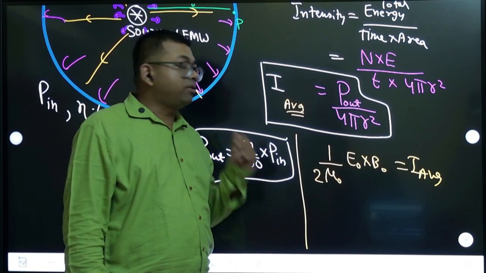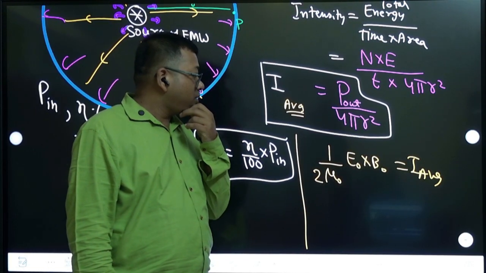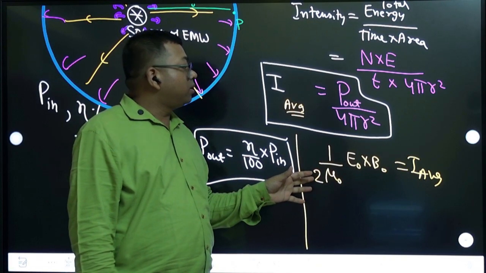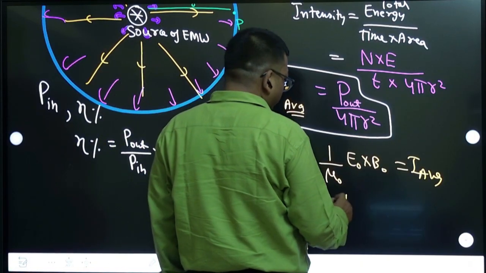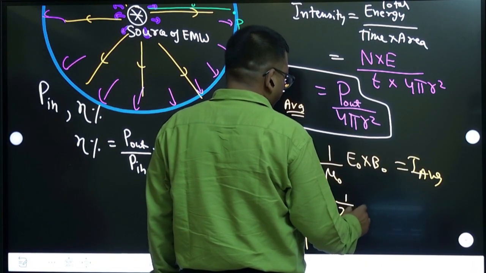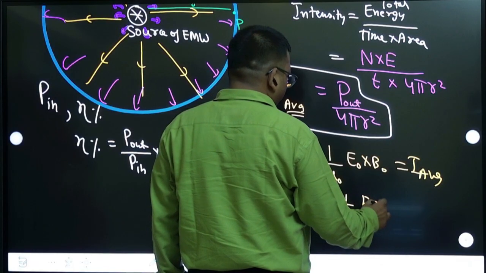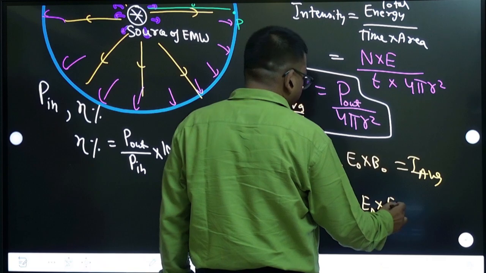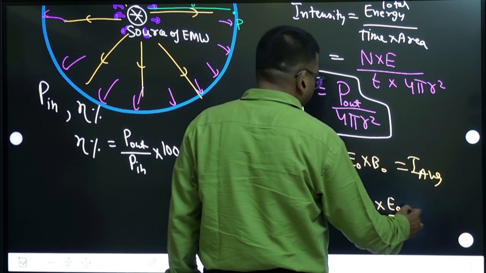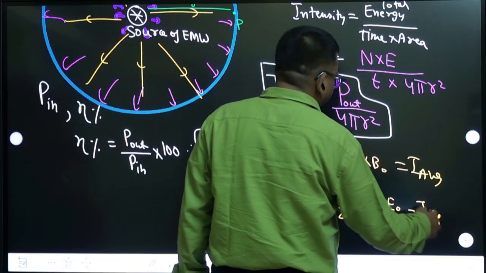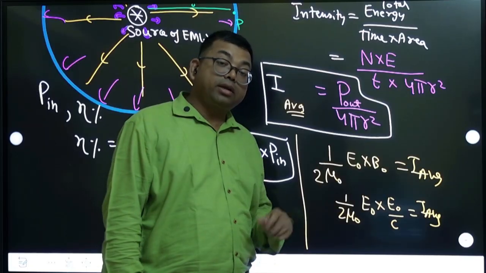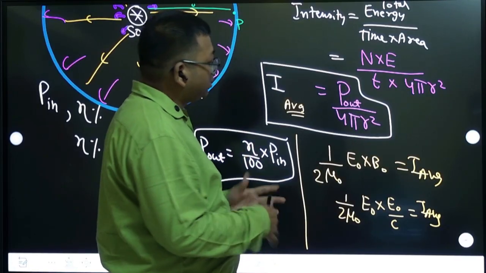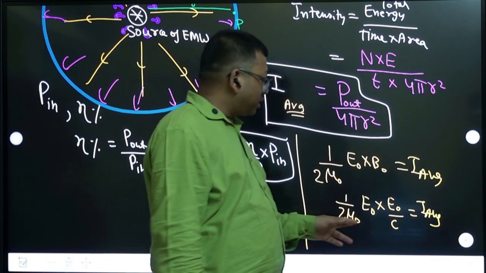So I can write this as 1 by 2 mu naught E naught B naught, and B naught I will write as E naught by C. Or you can write the average intensity as energy density into speed of light. That also you can do, because you can convert.